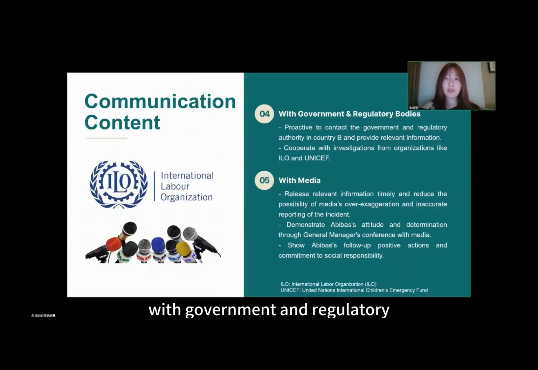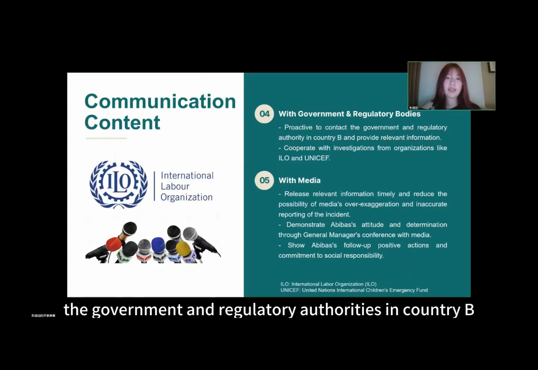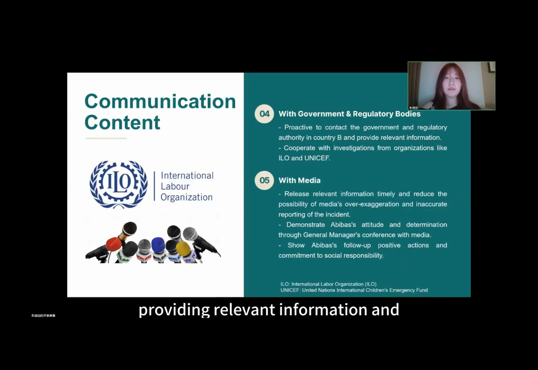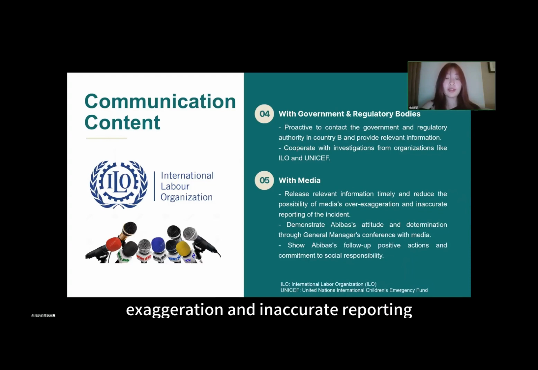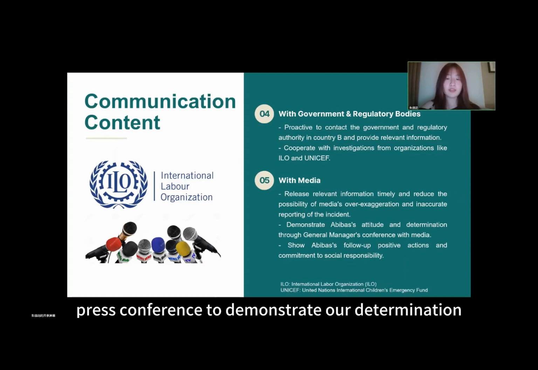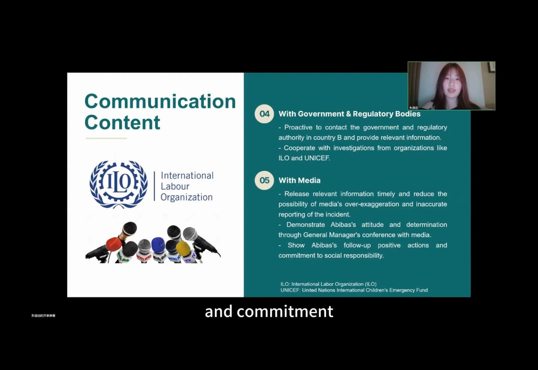With government and regulators, we will proactively engage with the government and regulatory authorities in country B, providing relevant information and cooperating fully with investigations from organizations like the ILO and UNICEF. To the media, we will release timely information to prevent over-exaggeration and inaccurate reporting. Our general manager will hold a press conference to demonstrate our determination to solve the problem and continue communicating our positive actions and commitment to social responsibility.